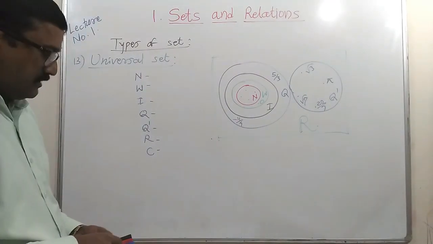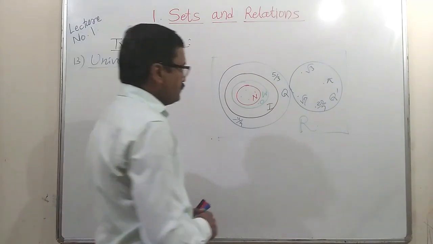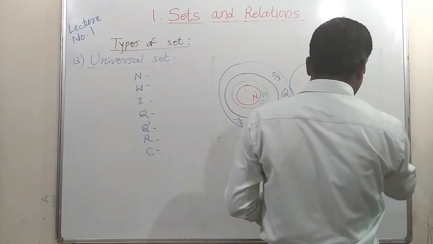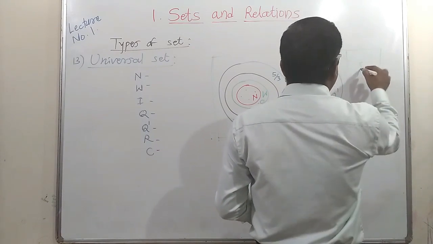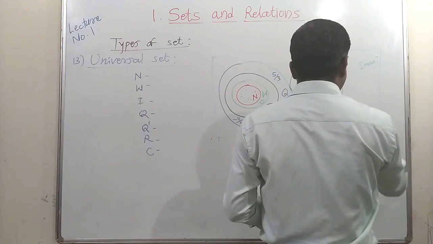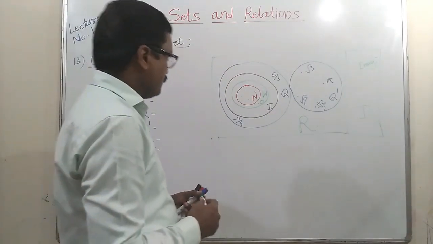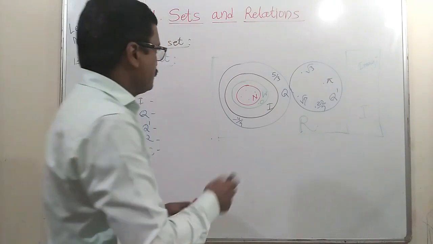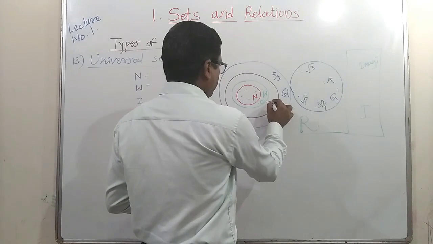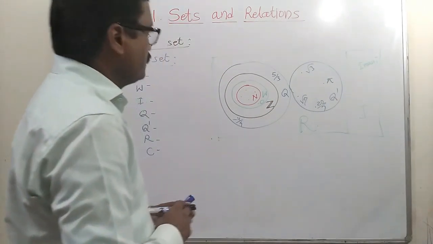Now these are real numbers, but there are again different type of numbers which are not real. They are said to be imaginary numbers. So I is a set of, suppose, imaginary numbers. Okay, these integers are actually denoted by this symbol I for integer, but it looks like 0.